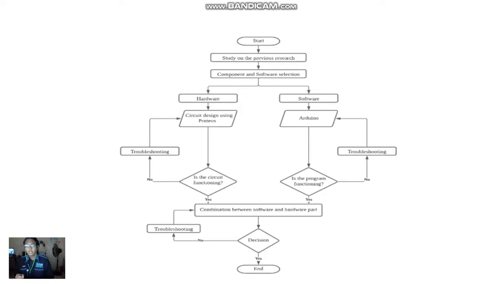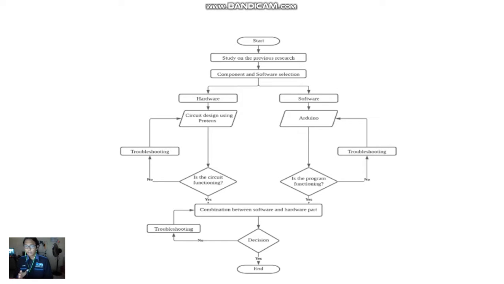For hardware, first we will design the circuit, and if the circuit is not functioning, we will troubleshoot it and design again to make it function. If the circuit is functioning, we will go to the next step of combining hardware and software. For the software part, we will begin the programming in the Arduino IDE software. If the program is not functional, we will troubleshoot it and edit the program so that it will be executable. If it's functional, we will combine it with the hardware parts.